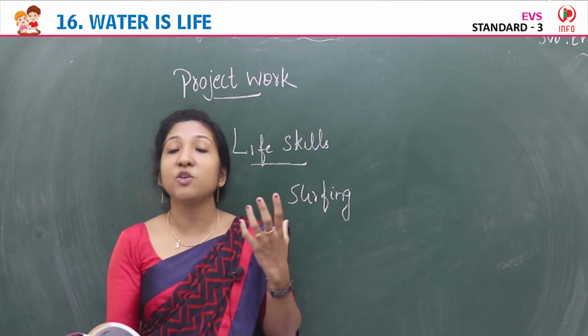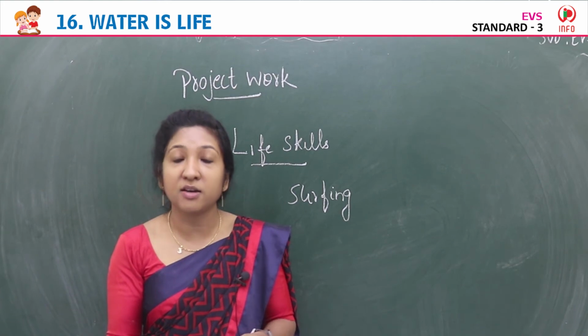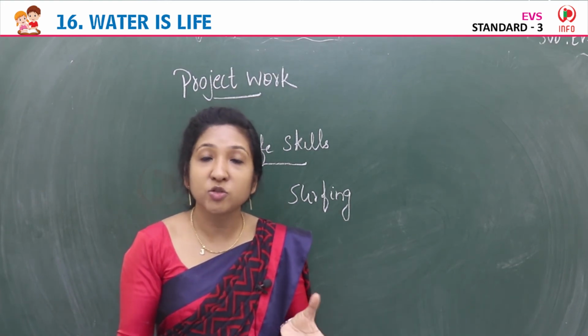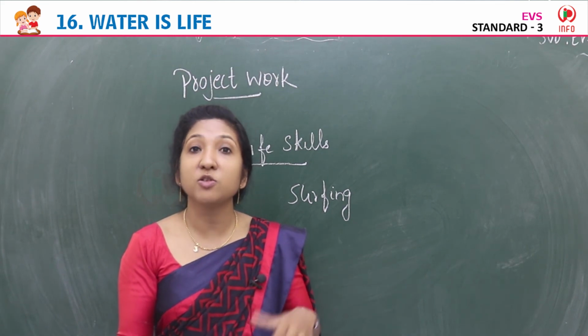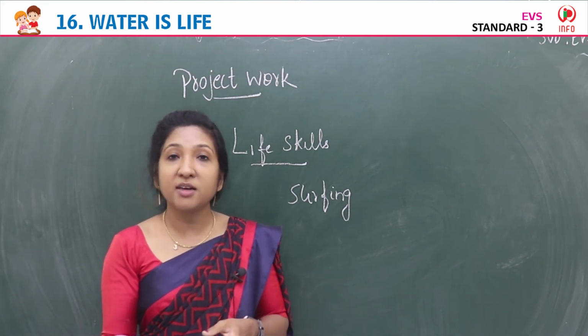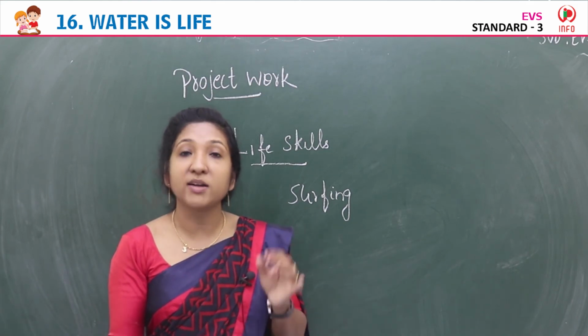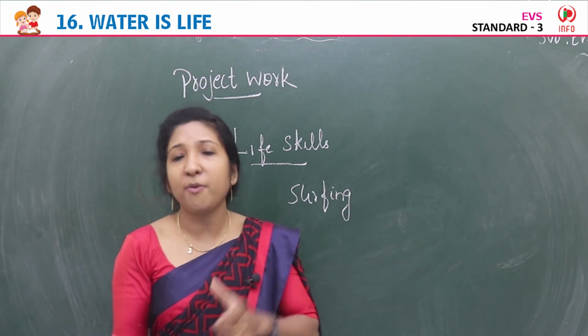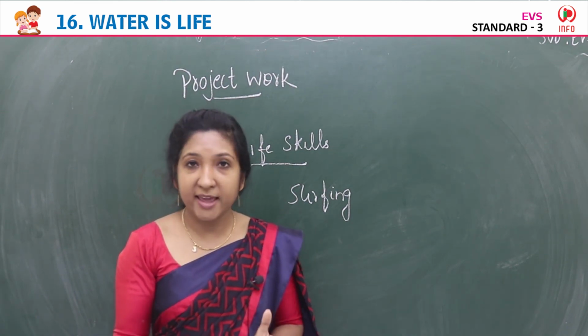That is the life skill you learned in this lesson. Save water, reduce the wastage of water. You learned tips to save water. So follow that, children. Now itself you need to follow. Water availability is very less. Water is a limited resource. It is our duty to save. Each drop of water we need to save.